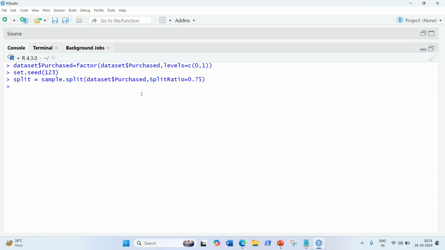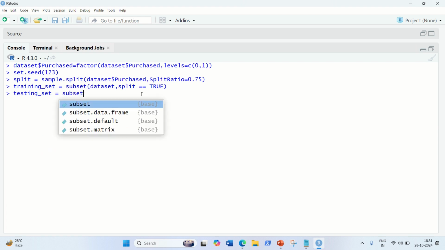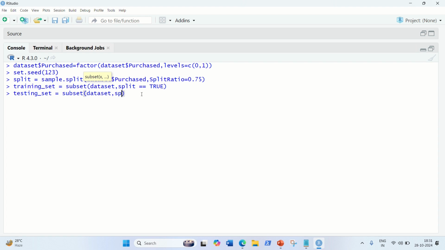Afterwards, let's divide into training and testing. Training set equivalent to subset function, then we have to use the dataset, and we have to give here comma split equivalent to TRUE. Okay, done. In the same way we can do it for the testing set as well. Testing set equivalent to subset, then dataset comma split equivalent to FALSE. Okay, done.